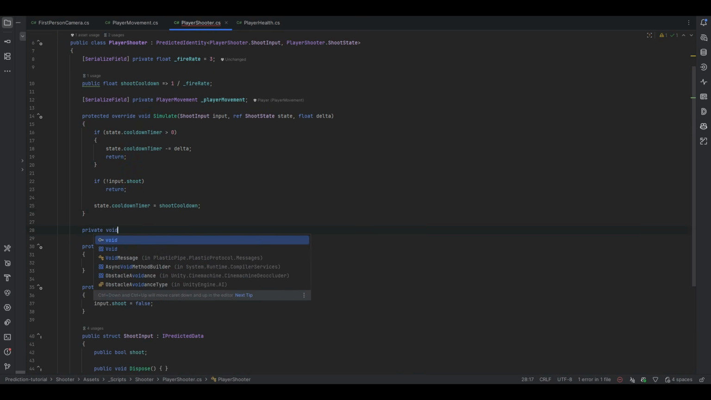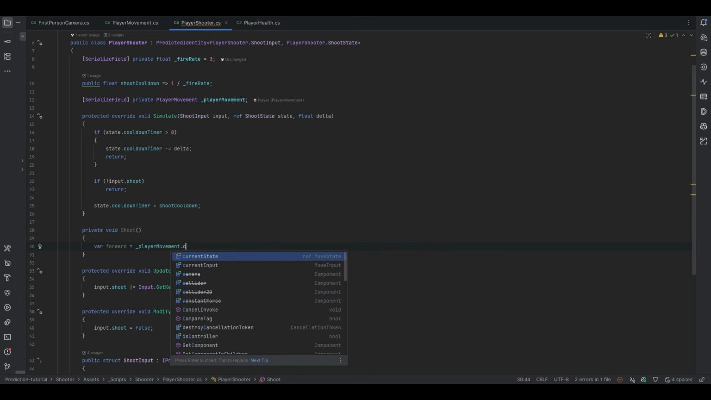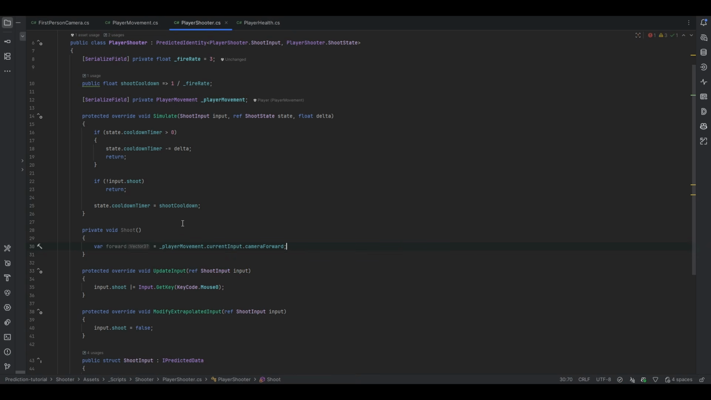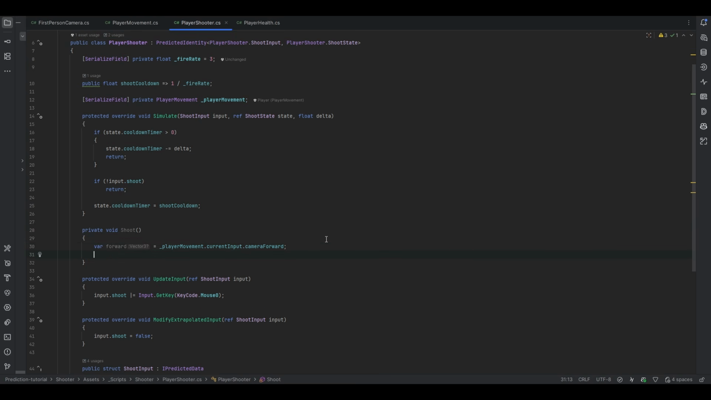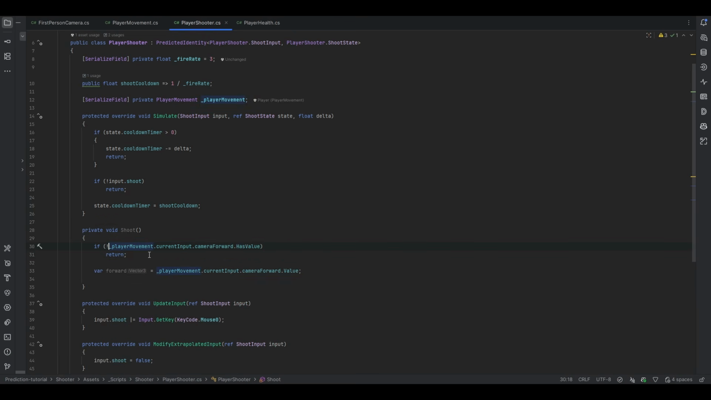So let me make a private void and let's just call it shoot. And this is where we want the forward. So let's do a var for forward, which will be equal to the player movement dot current input dot camera forward. So you can actually just use input and state in other as well. They're all being simulated essentially at the exact same time. So everything should work. They're all context relevant. So now we have the forward. And I guess let's start by just doing actually dot value. And then let's here just say that if camera forward dot has value, and rather if it does not have a value, we still want to shoot, but just hold on a second. We'll talk about this in a little bit, but for now let's just return.